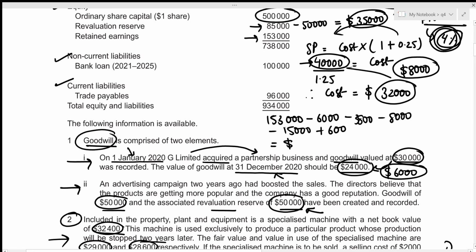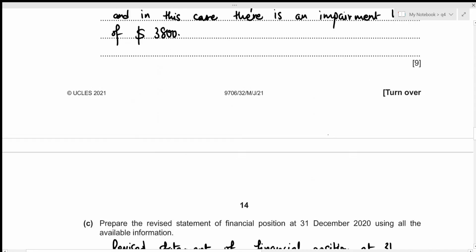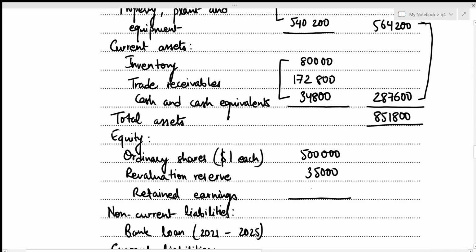That's going to be 153,000 minus 6,000 minus 3,800 minus 8,000 minus 15,000 plus 600, which results in the value of 120,800. Let's include this in our statement of financial position right here. So that's 120,800. Now we can easily figure out the total for equity. That is just the sum of these three amounts, 500,000 plus 35,000 plus 120,800, which results in the total equity to be